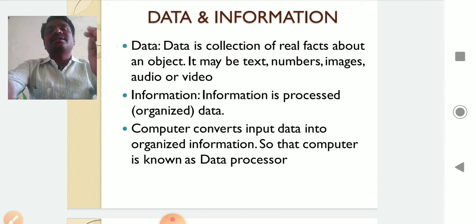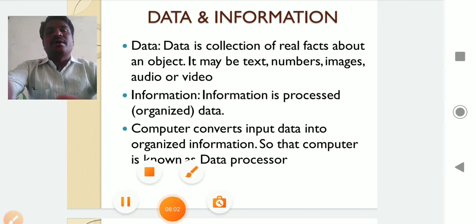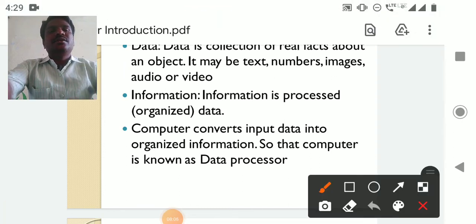Like this, I will collect the data from all the students. For example, there are 60 students. I collected the data of 60 students, and this data is organized properly, like roll number, name, and so on.